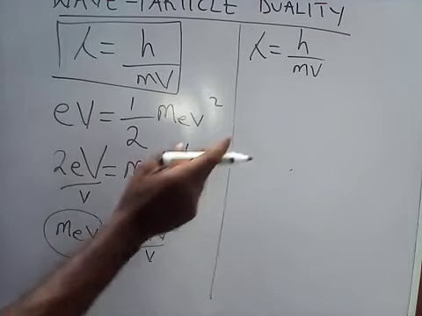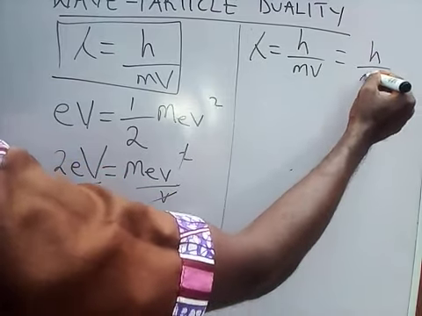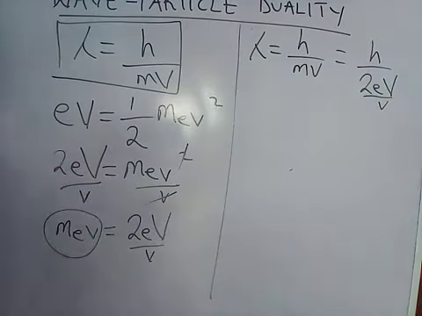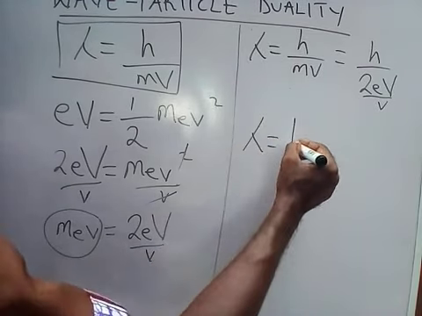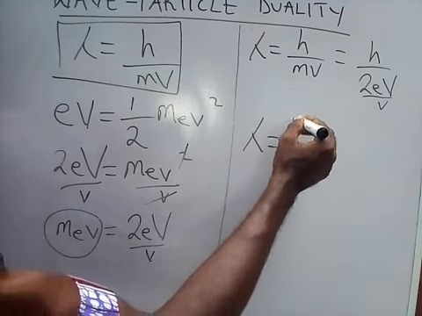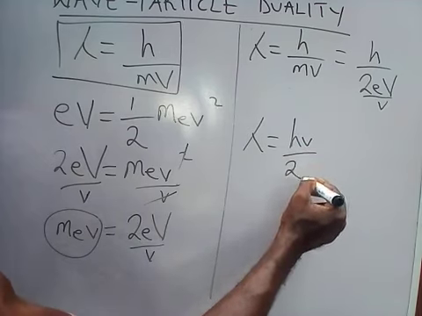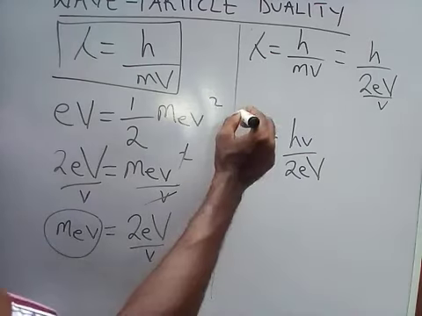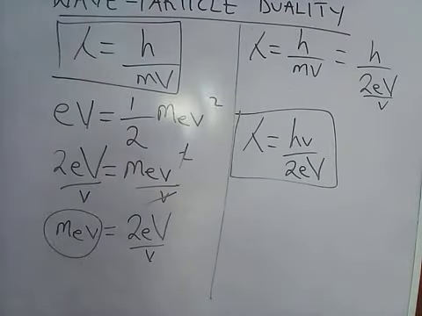So I can write this as Planck constant over 2 electron volts over velocity. That means lambda equals Planck constant times velocity over 2 electron volts. Take note of this formula.